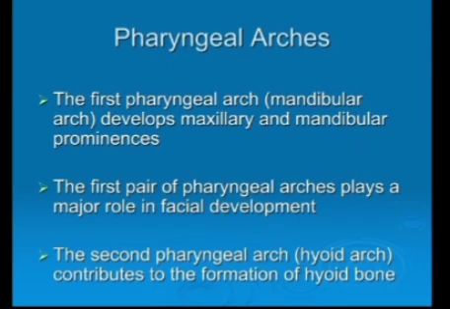These two prominences are part of the first pharyngeal arch. The first pair of pharyngeal arches play a major role in facial development. The second pharyngeal arch, the hyoid arch, contributes to the formation of the hyoid bone.